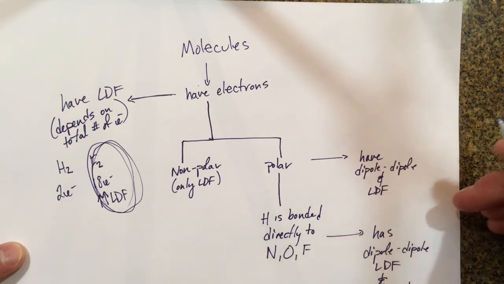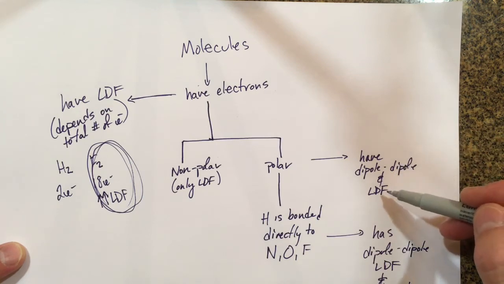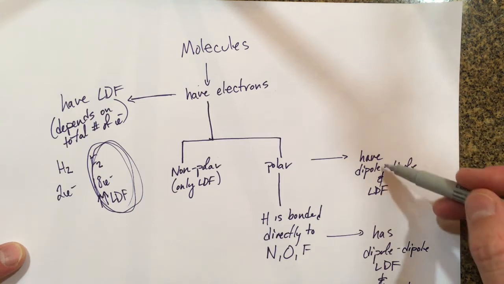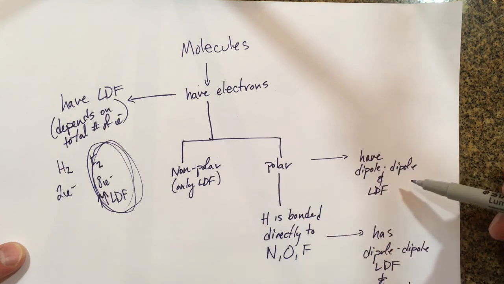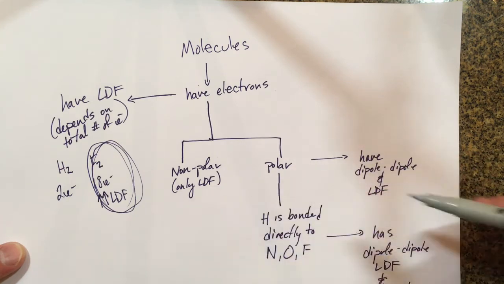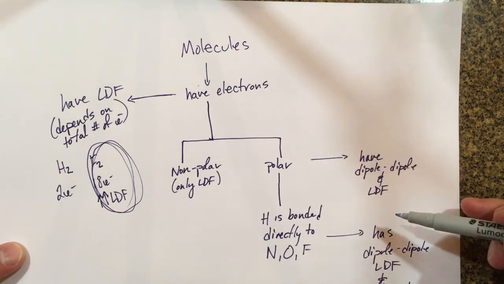That's a little harder to define. But we'll agree that you should be able to identify whether it has London dispersion force and dipole-dipole force. If it's polar, it does. If it's nonpolar, it only has London dispersion force.